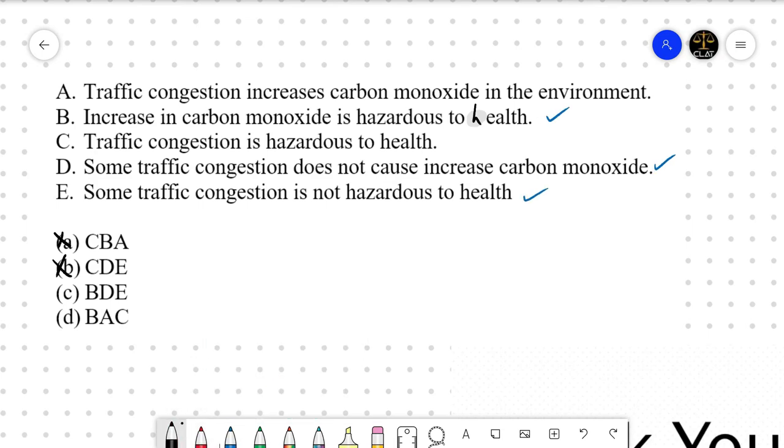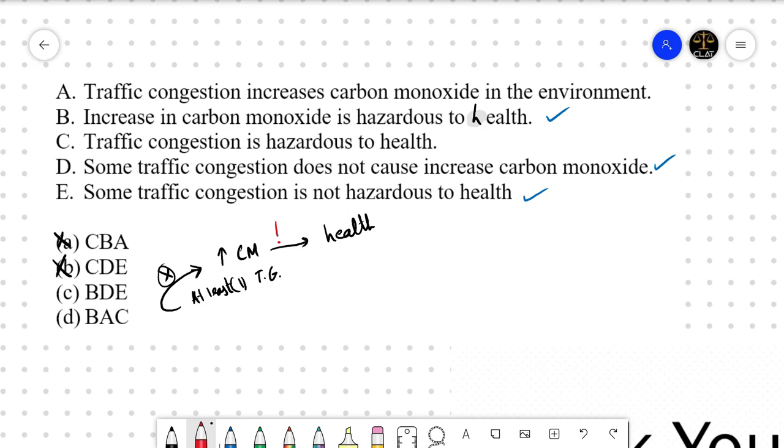B says increase in carbon monoxide is hazardous to health. D says that some traffic congestion does not increase carbon monoxide. At least one traffic congestion does not increase carbon monoxide. From here, can we say that some traffic congestion is not hazardous to health?